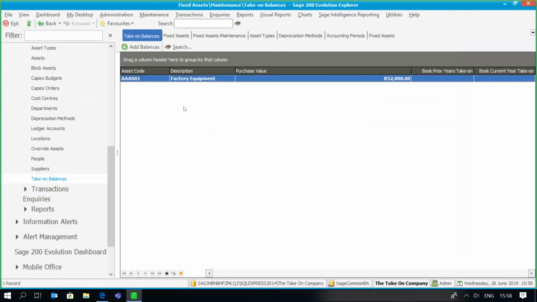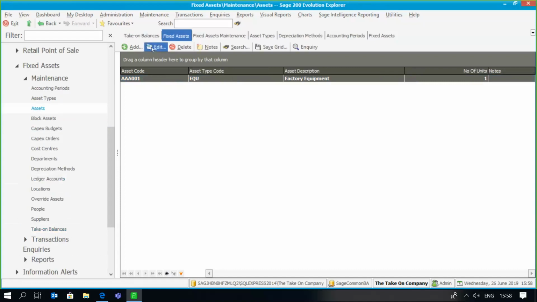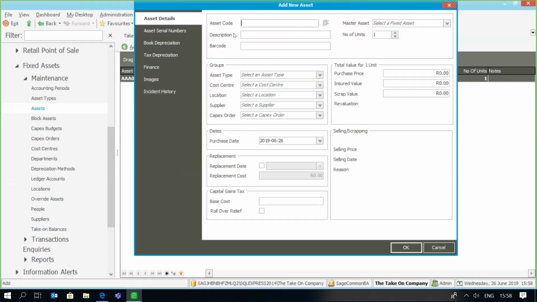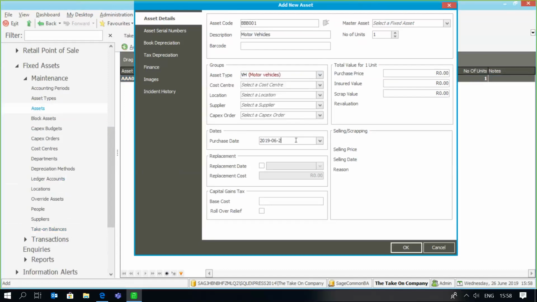And what you'll notice here is that the asset now appears. So let's just go one step back. And what I'm going to do is add an asset. I'm going to say this asset was, for example, purchased in 2018.